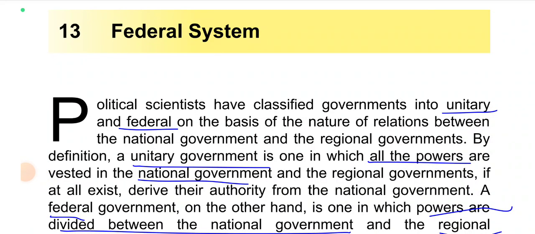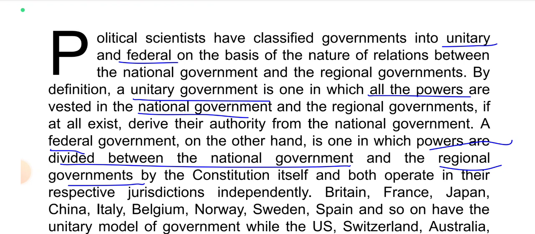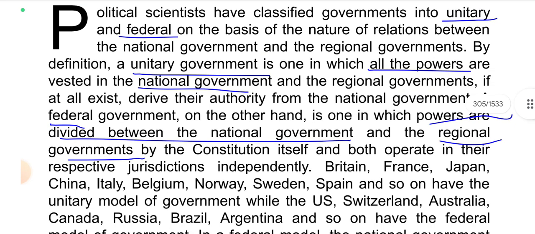So, welcome to the federal system chapter. Political scientists have classified governments into unitary and federal on the basis of the nature of relations between the national government and the regional government.